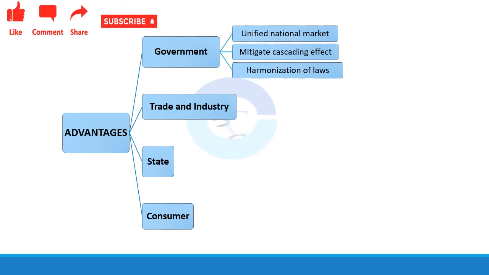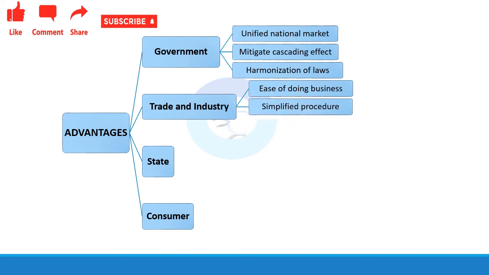Now, let us discuss what trade and industry would receive as an advantage with the implementation of GST. Ease of doing business. Now, there is no hassle in doing business as it is fully converted to the GST portal.